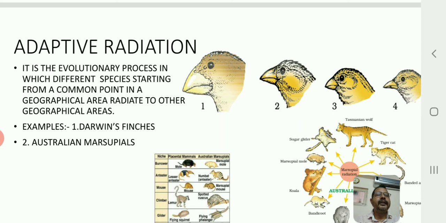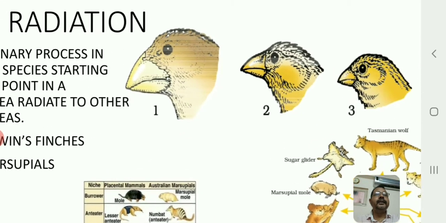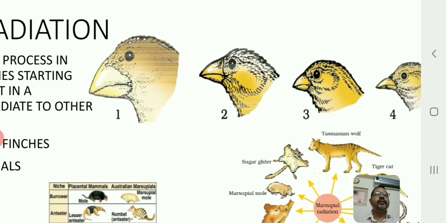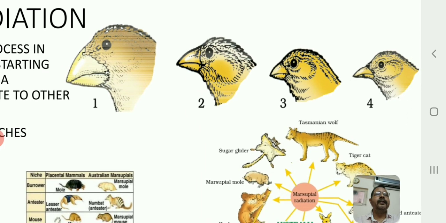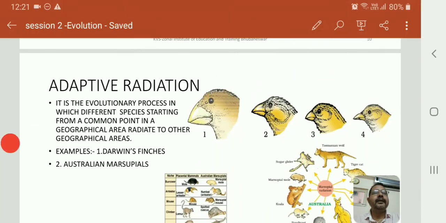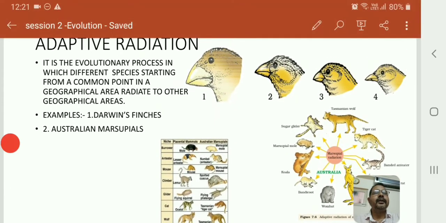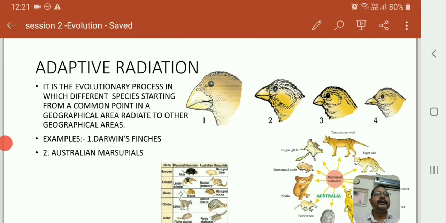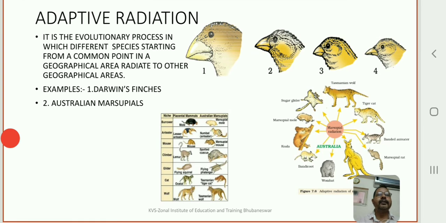Initially they were only one species, but now they have different species, right? You can see here the beaks of the different finches. Look at the body shape. There is almost a similarity in body shape, but if you look at the beak structure, you are not going to find the same beak structure in all these birds. This indicates that these birds initially belonged to a common seed eating parent bird. But later on, what happened?